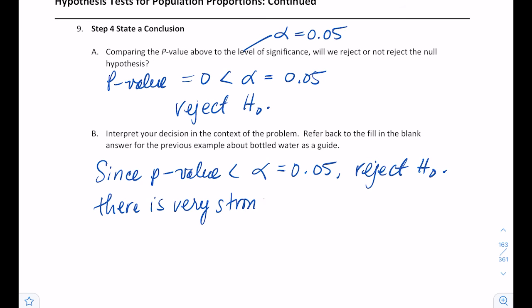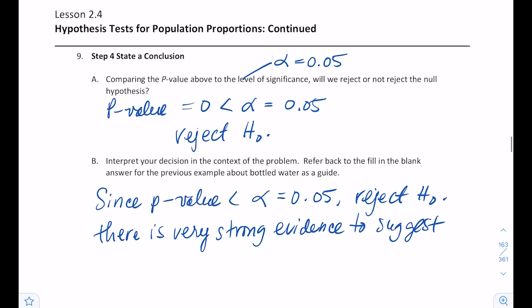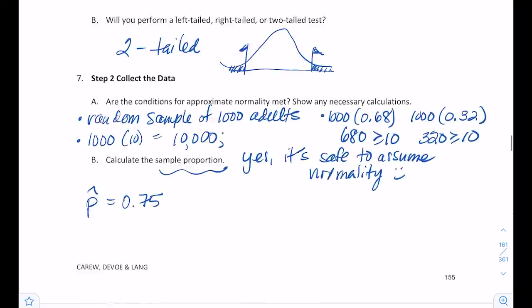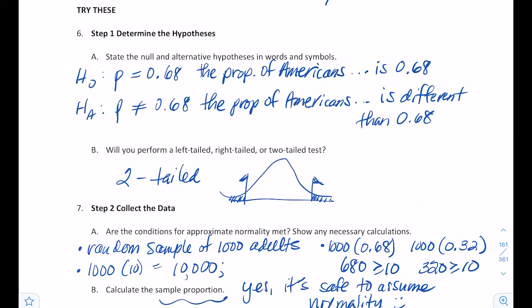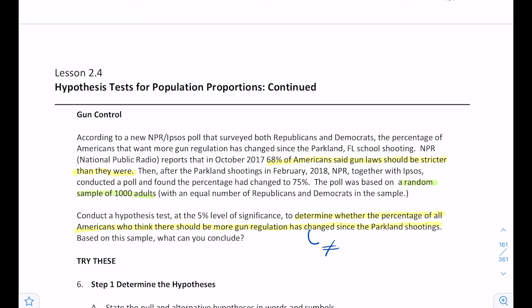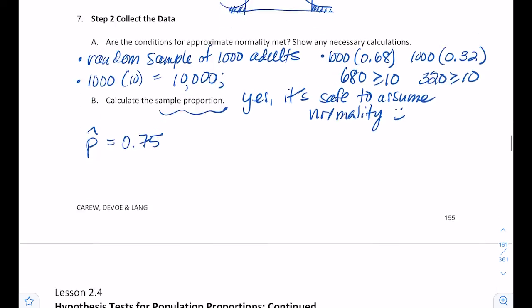There is very strong evidence to suggest, and it doesn't prove anything, we're suggesting, to suggest what? Always refer back to the alternative. My alternative said the proportion of Americans that think gun laws should be stricter is different than 0.68.